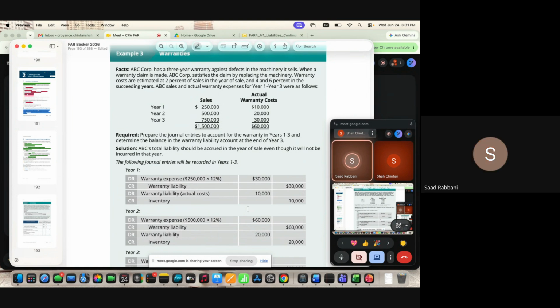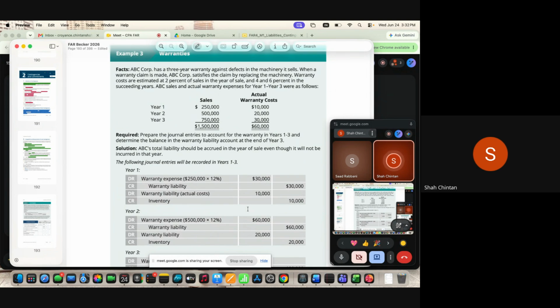We can just add the percentages every time, or for each year we multiply the sales and then... no. See, read the question carefully. What the question is saying is that ABC Corporation has a 3-year warranty against defects. That means whatever item I have sold today, I have to give a warranty for 3 years. Now, the company is estimating that 2% of the claims will be made in the year of sale, 4% after 1 year, and 6% after the second year.